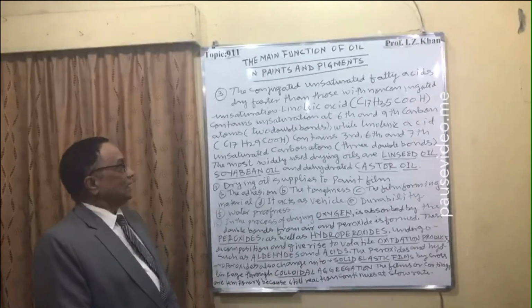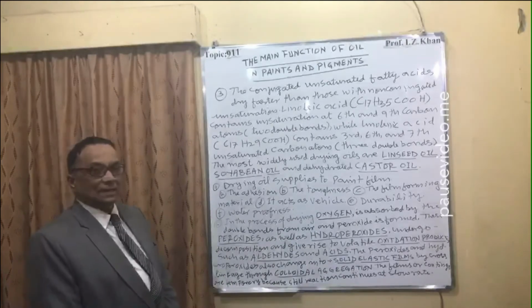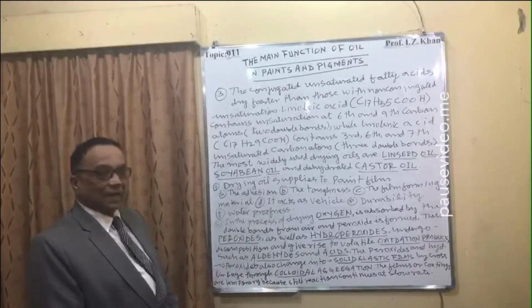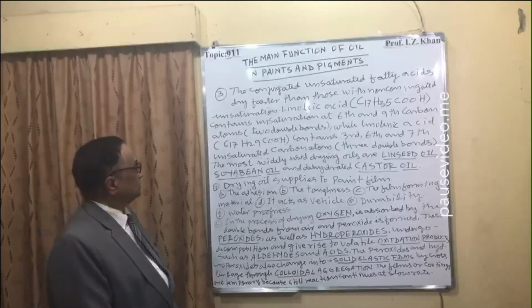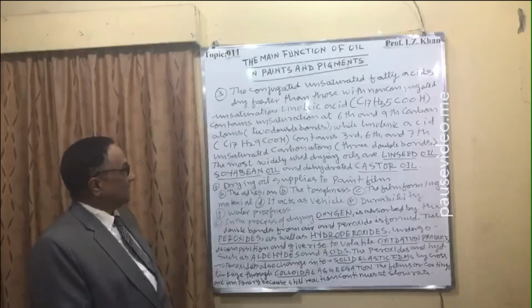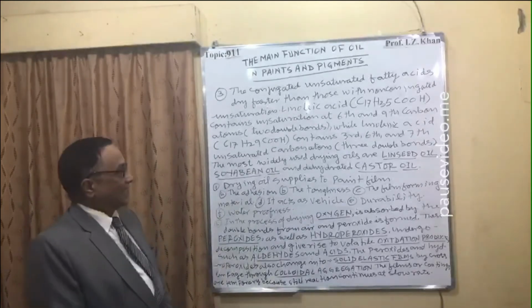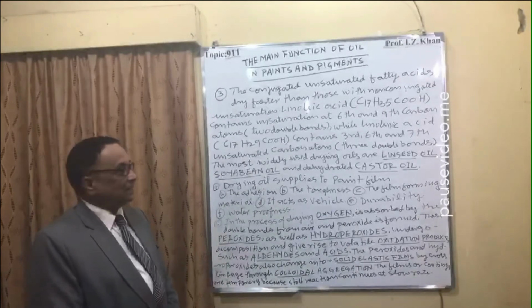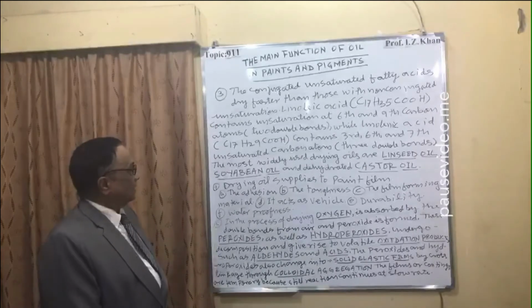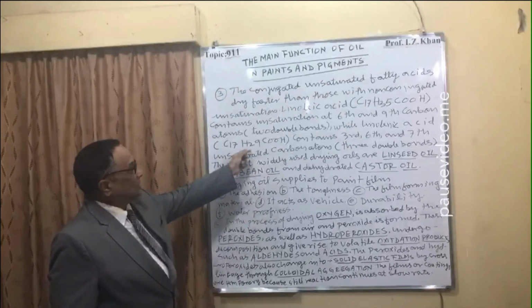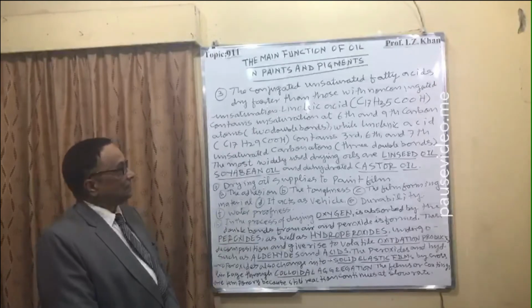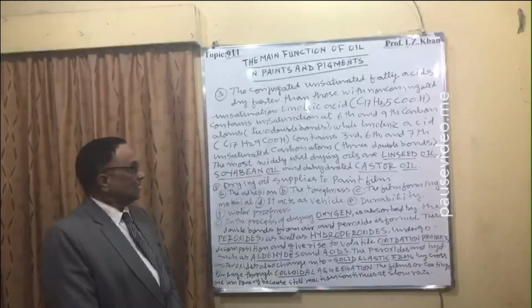For example, linoleic acid, C17H35COH, contains unsaturation at carbon 6 and carbon 9. It has 2 double bonds, while linolenic acid, C17H29COH, contains 3 double bonds at carbon 3, carbon 6 and carbon 7, and that's why linolenic acid is of better quality as compared to linoleic acid, because of the number of unsaturated double bonds.